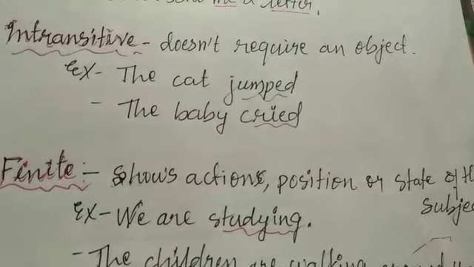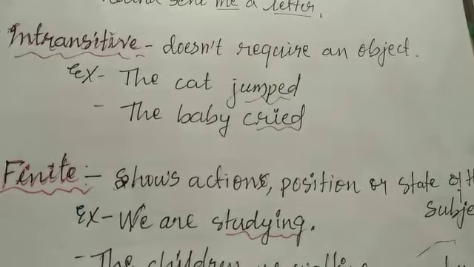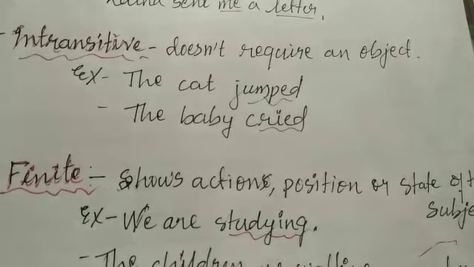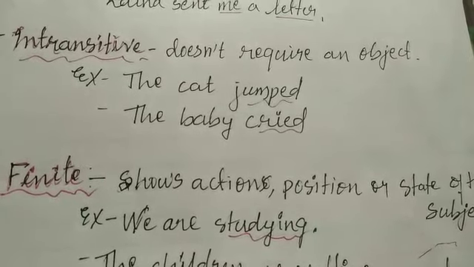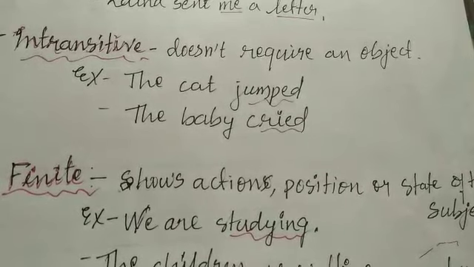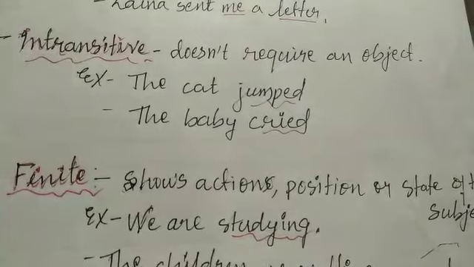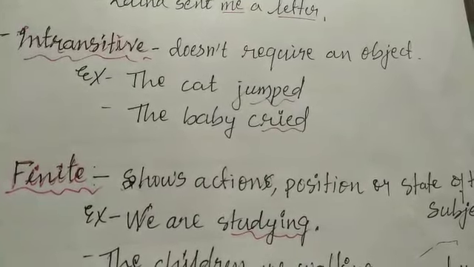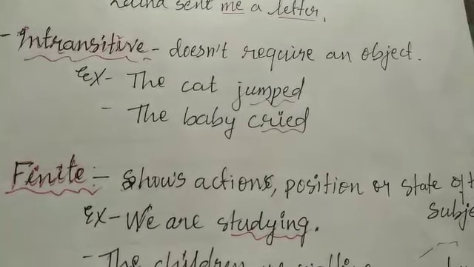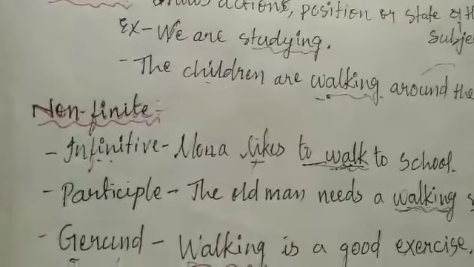So without a finite verb, there cannot be any sentence. The work of the finite verb is that it tells us the action of the subject. It changes according to the number and person of the subject, and it also tells us the tense of the sentence.